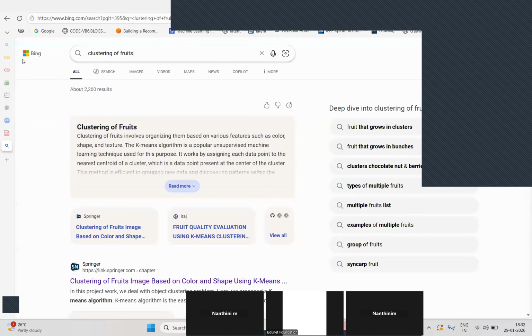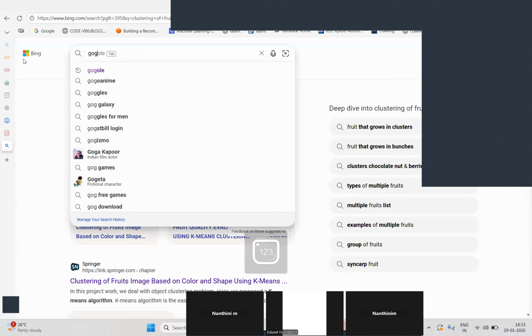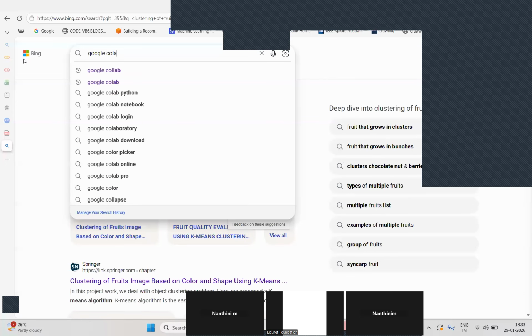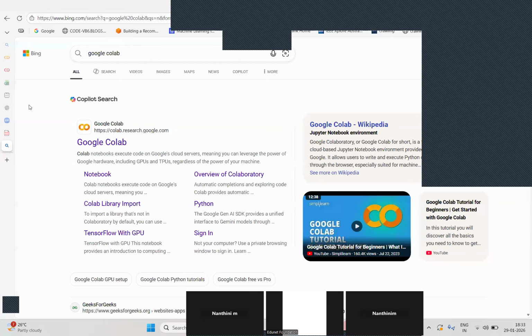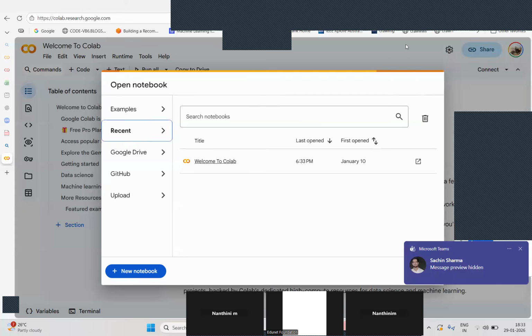So how many of you have a Python supporting environment in your system? Students, if you don't have anything, don't worry about it. Go to Google Colab. If you have, no problem. If you don't have, go to Google Colab. And if you don't have an account also, no problem.